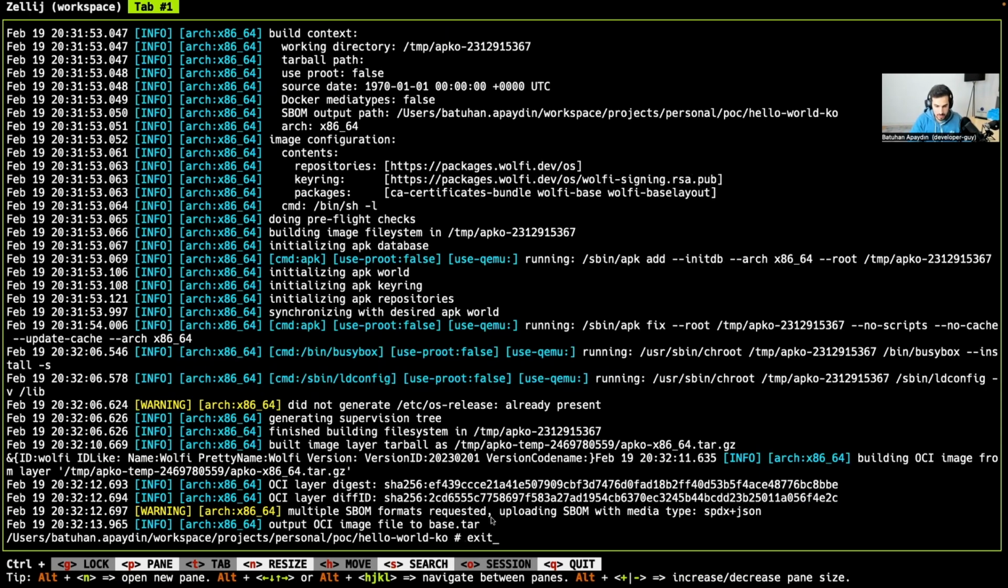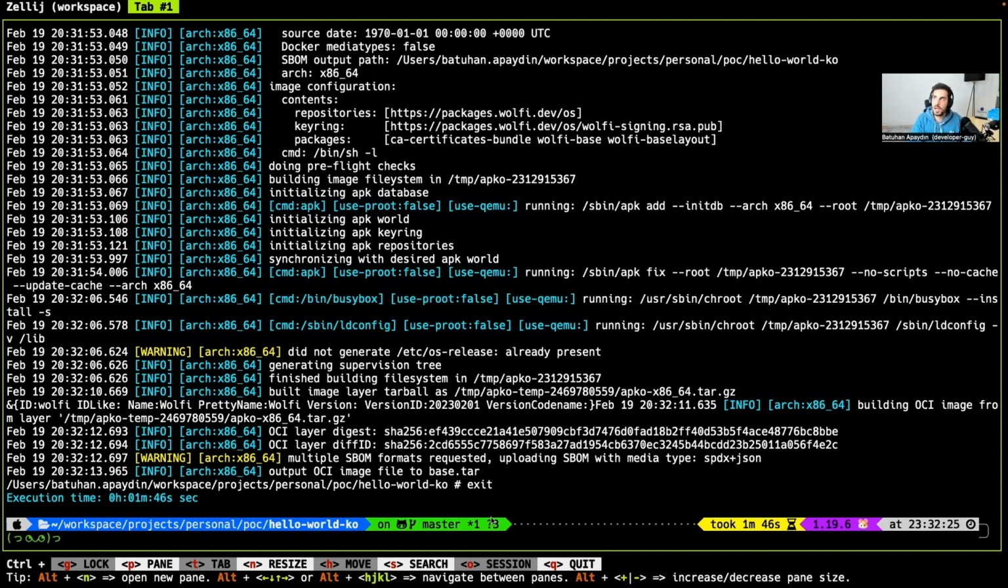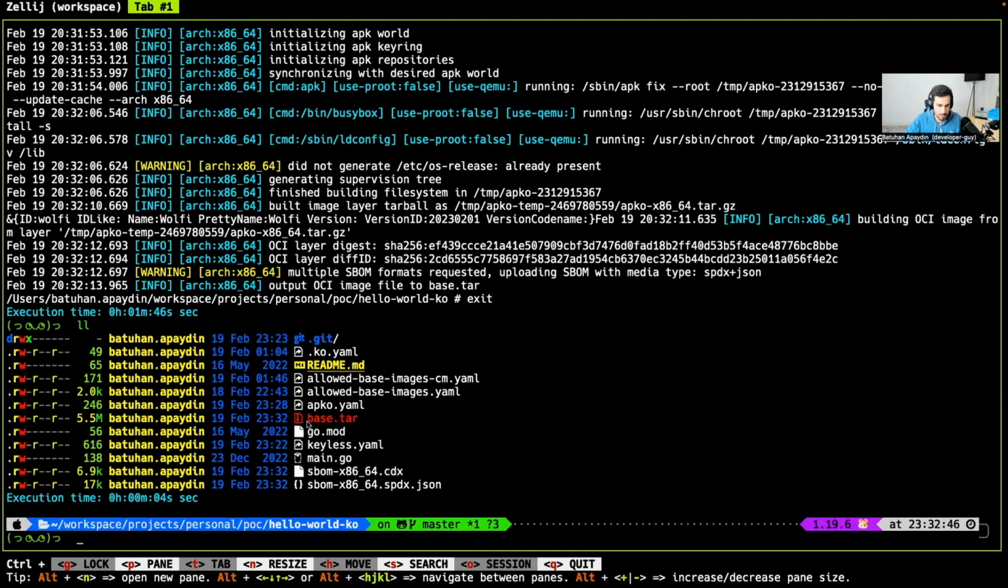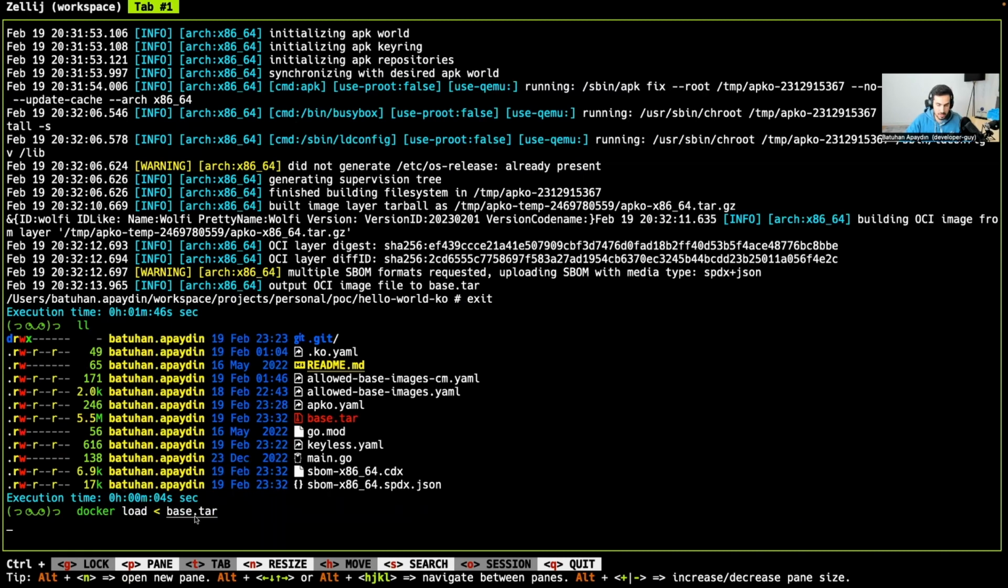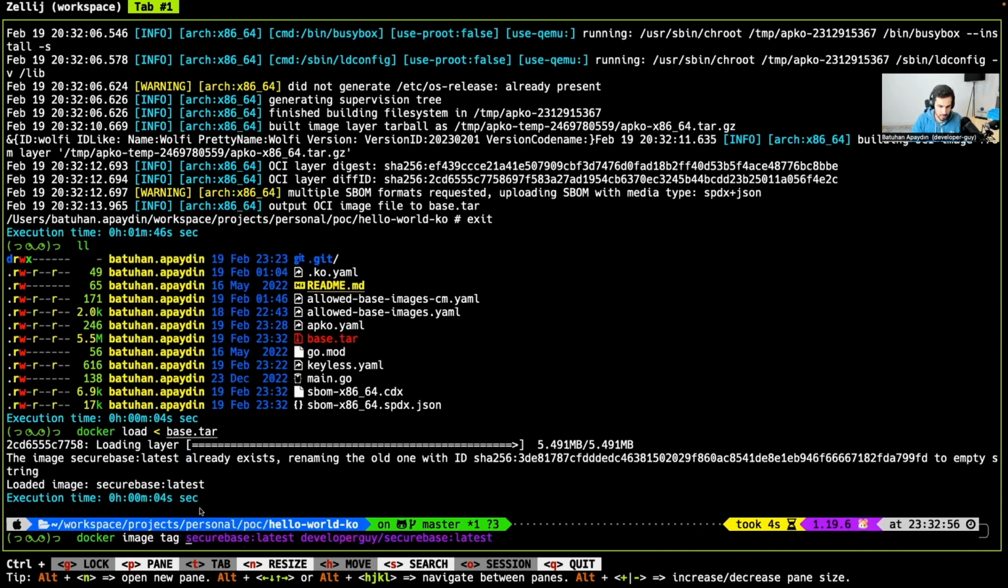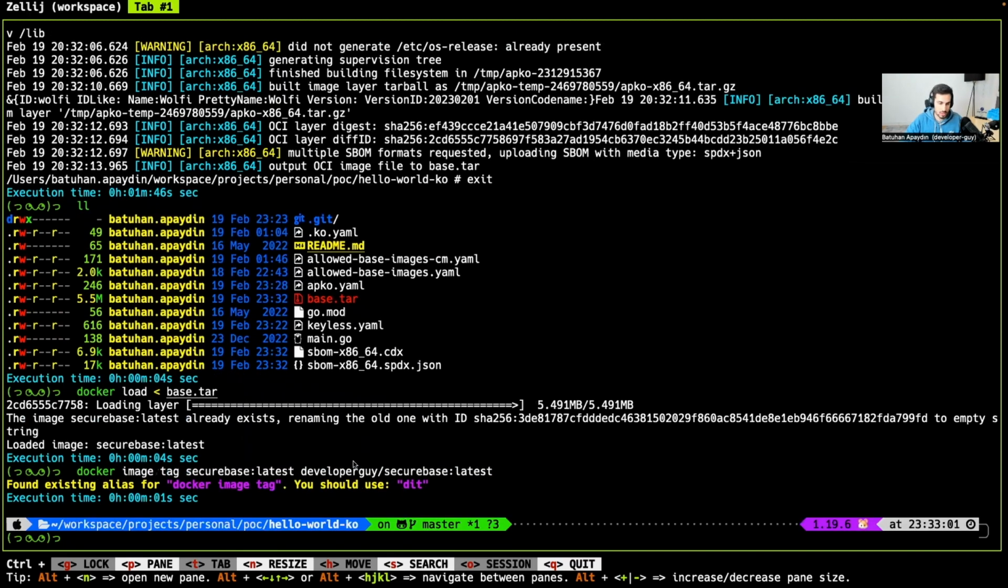So let me quit this QEMU instance, because once you provision your instances with limactl, this basically maps your working directory with the guest operating system in the QEMU instance. So you will see that base.tar also exists in my local environment, as you can see here. So this is the next step. We need to load it into our Docker daemon. Once this is done, we need to retag it with the proper container image name in order to push to Docker Hub. So let's push it.